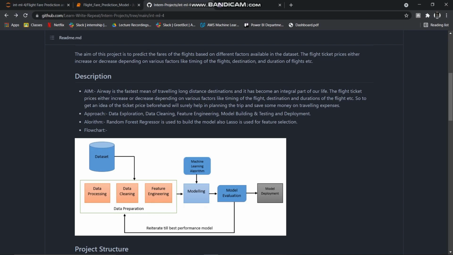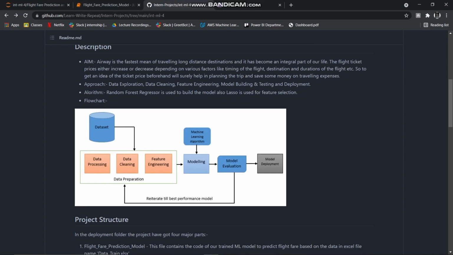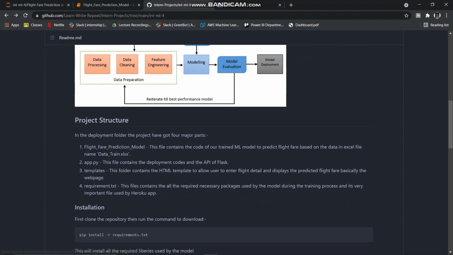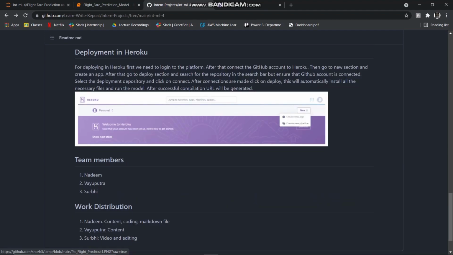So the approach we have followed is we'll be following these steps. First, we'll do the data processing, EDA, data cleaning, and feature engineering. After that, we'll create a machine learning model. We'll evaluate that model, and then we'll do the deployment of that model. So, okay, to start with,